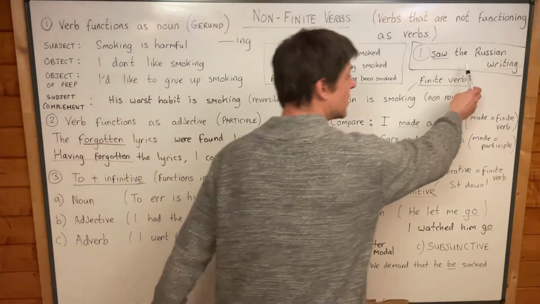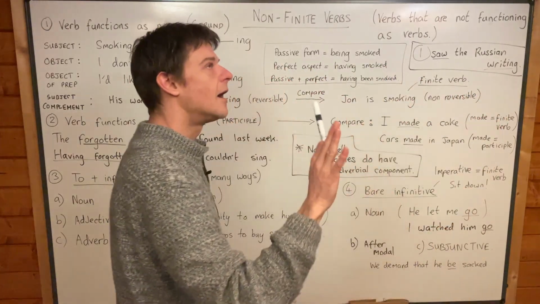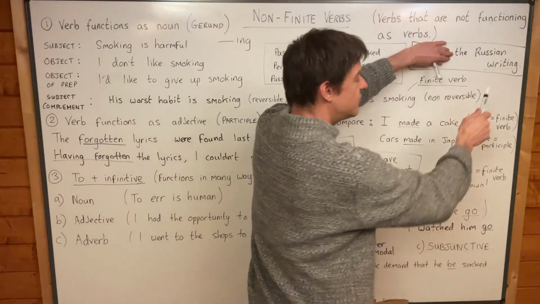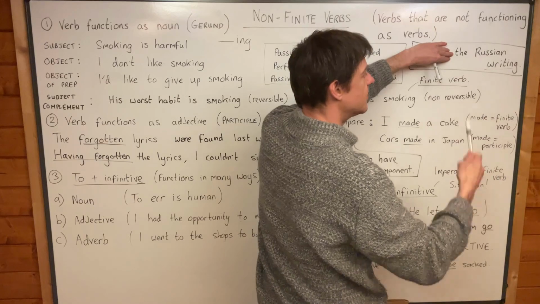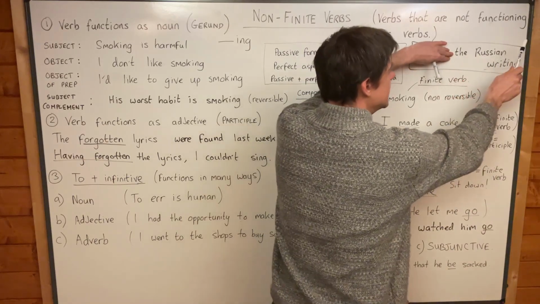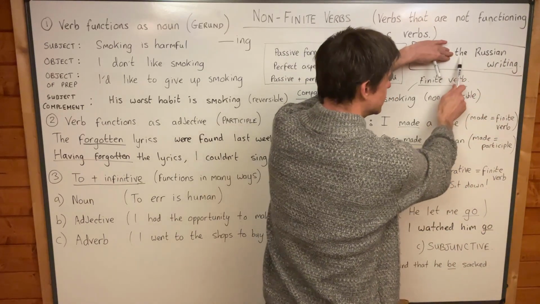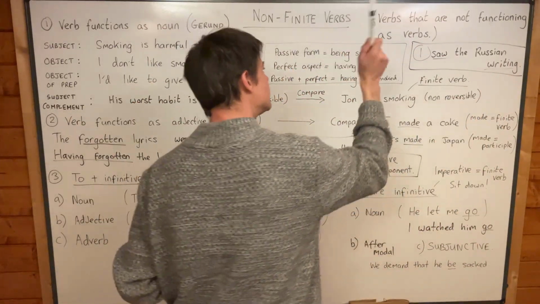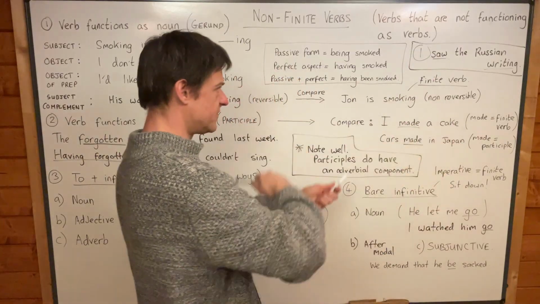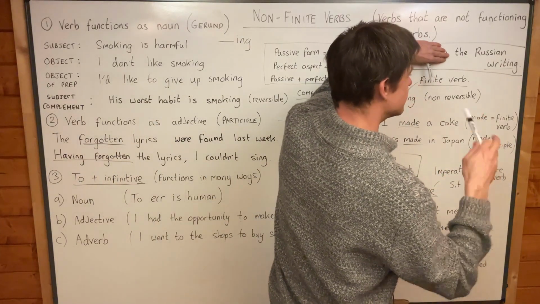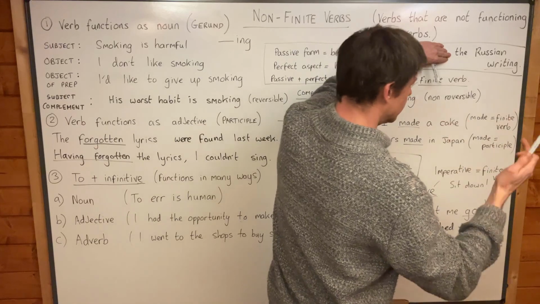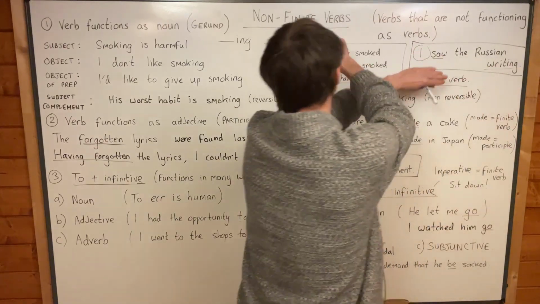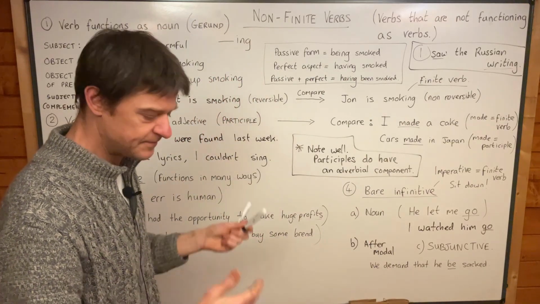Well, you might say, well, what about the Russian? Wasn't the Russian writing? Okay, but then if writing were a finite verb, we would have to write the Russian is writing or the Russian was writing, and then we've got a finite verb. Then we've got a verb that is functioning as a verb with a doer. But if you don't have the Russian is writing or the Russian was writing, and you just have the Russian writing, then that writing is a non-finite verb, okay?